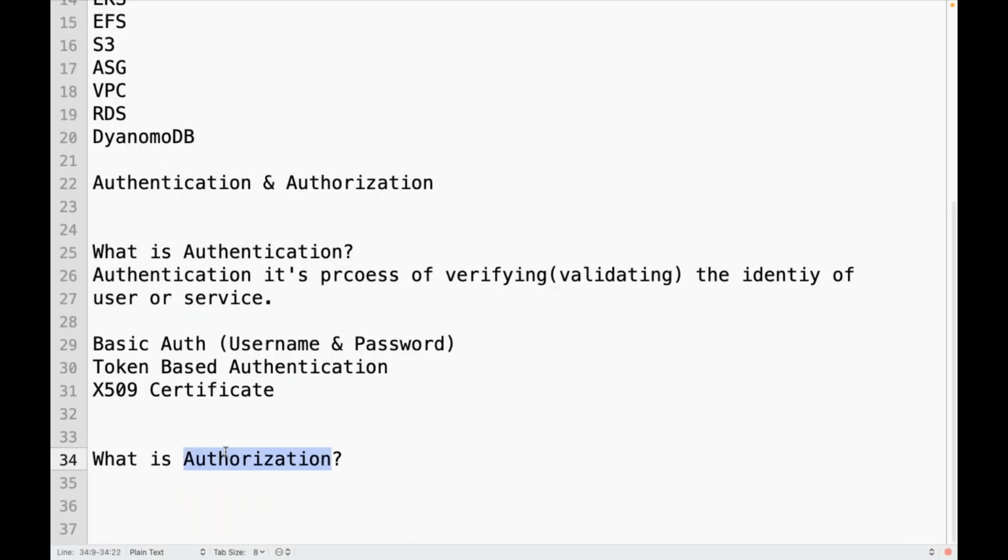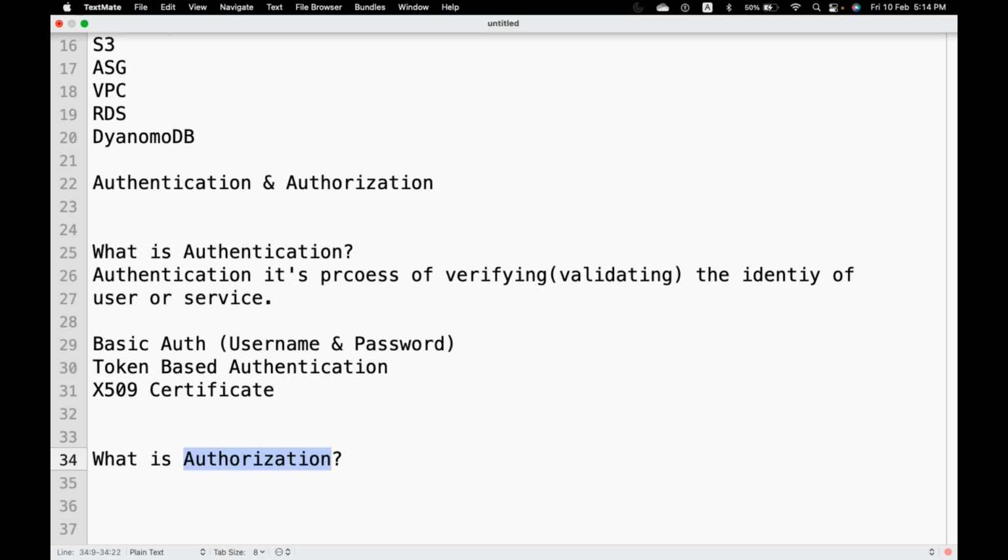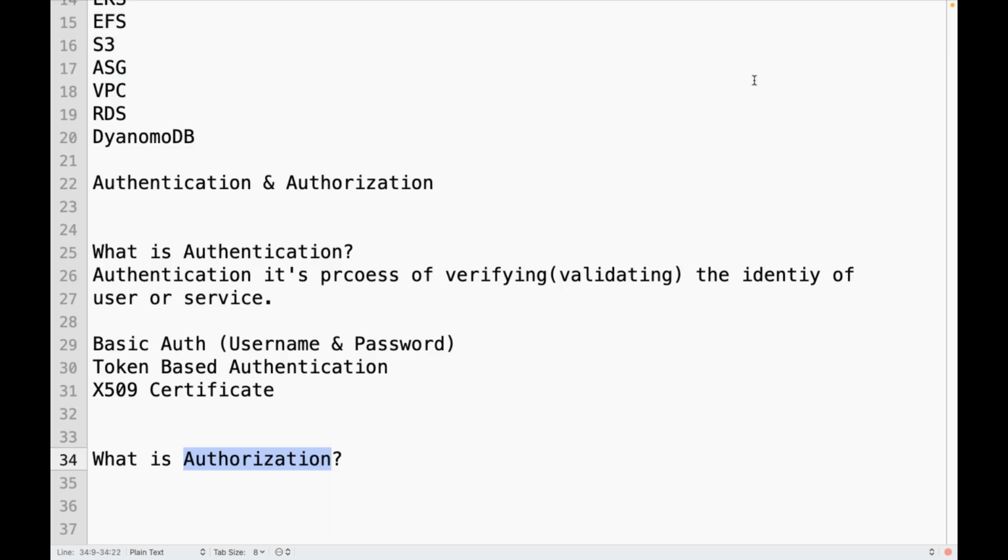Now authorization, what is authorization? Authorization is different.